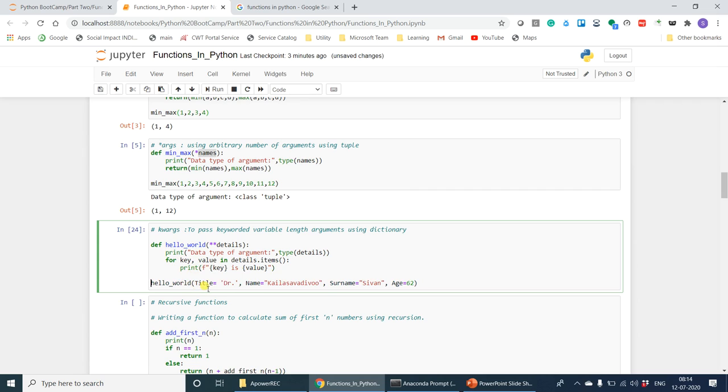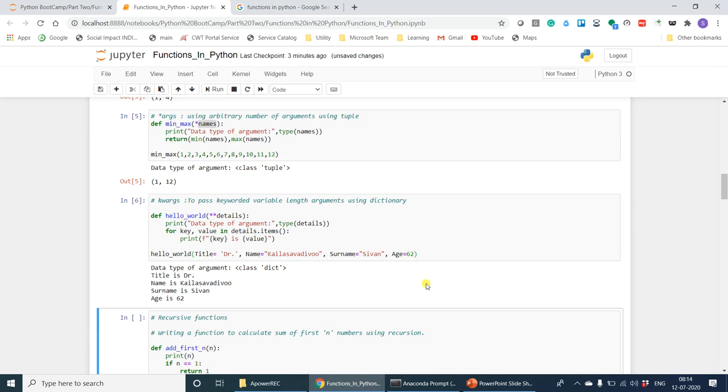We will provide title doctor, name Kailas Wadiwu, surname Shivan, age 62, right? So here we have passed 4 different key value pairs. Let's see what's the output. So data type is dictionary, title is doctor, name is Kailas Wadiwu, surname is Shivan, age is 62. Now this will really help if you have to pass an arbitrary number of key value pairs, and asterisk when you have to just pass an arbitrary number of values. Okay.